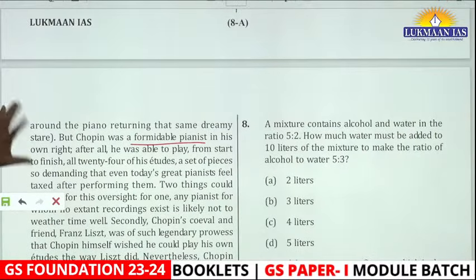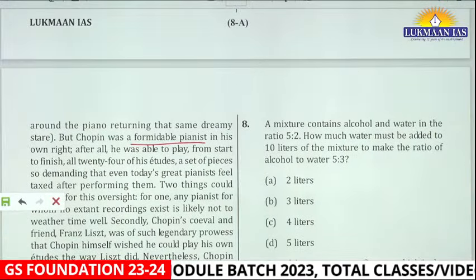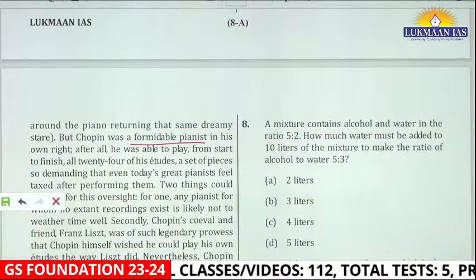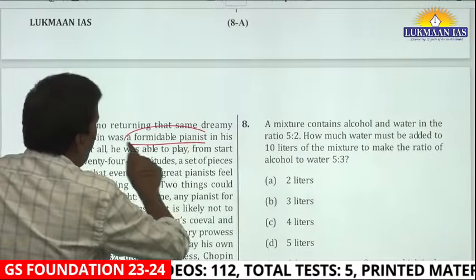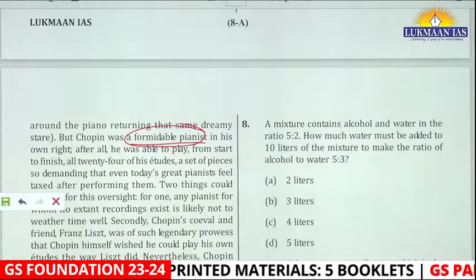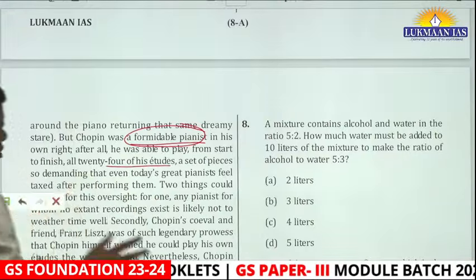So what the author is saying, he is known more as a composer, and many women were admiring him, but he was also a formidable pianist in his own right. After all, he was able to play from start to finish all 24 of his etudes. Right? See, what is the main point?